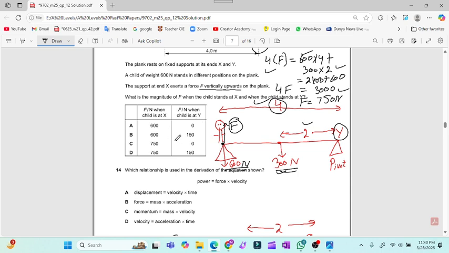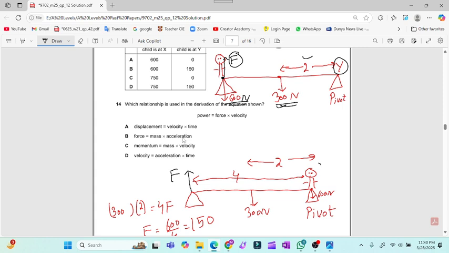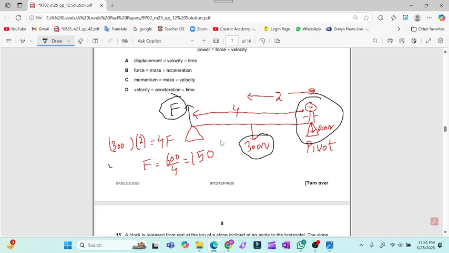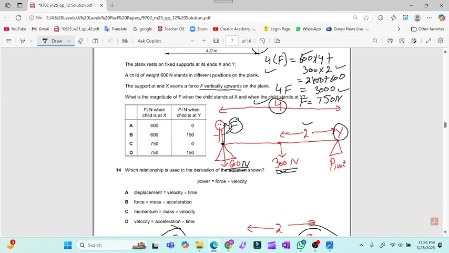Now we will move this kid towards the pivot Y. Now the kid is on the pivot. It means that there is no moment at this place, because moment is the product of the force and perpendicular distance from the pivot. Now the perpendicular distance is 0. Now one force is acting in upward direction and the other force is acting in downward direction. So the sum of clockwise moment is equal to the sum of anti-clockwise moment, and then we will get 150. So for this question number 13, the final answer will be option D.